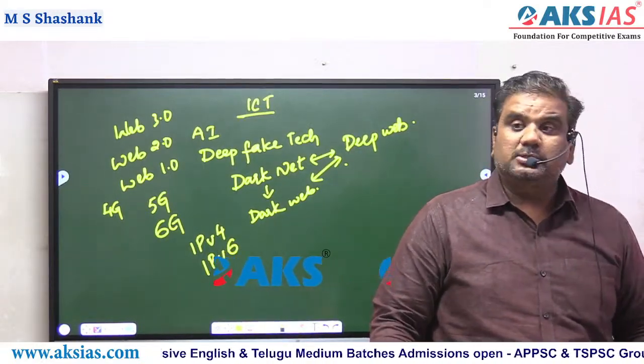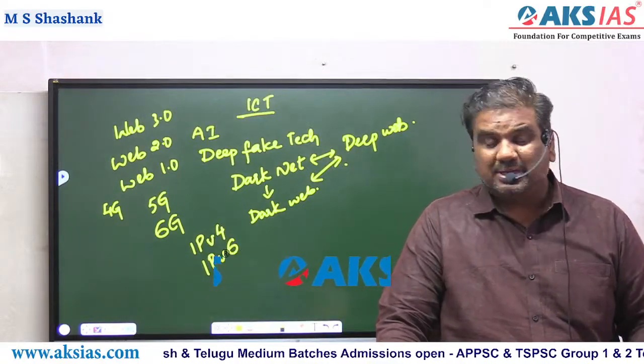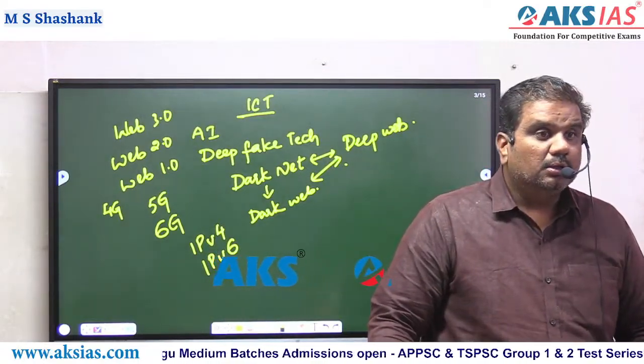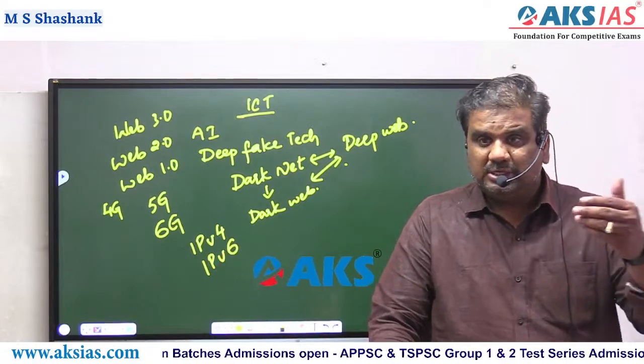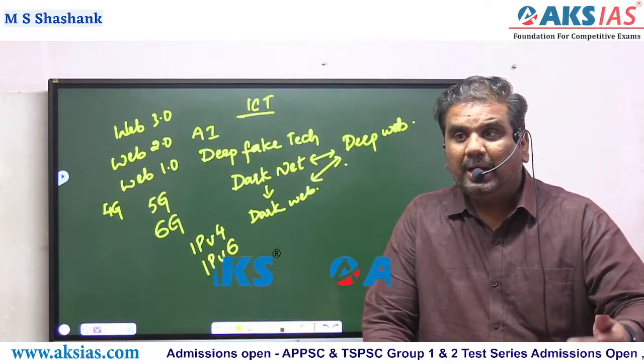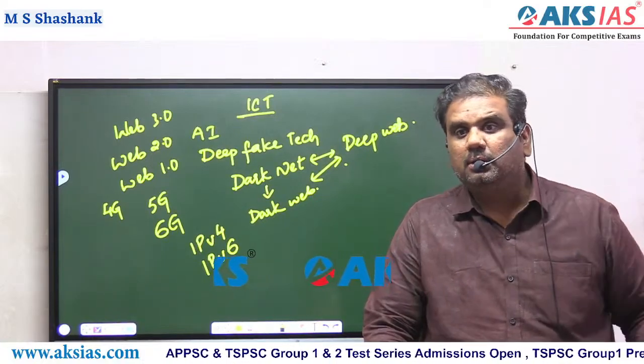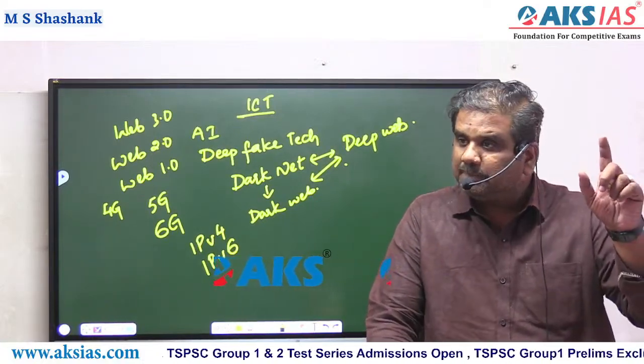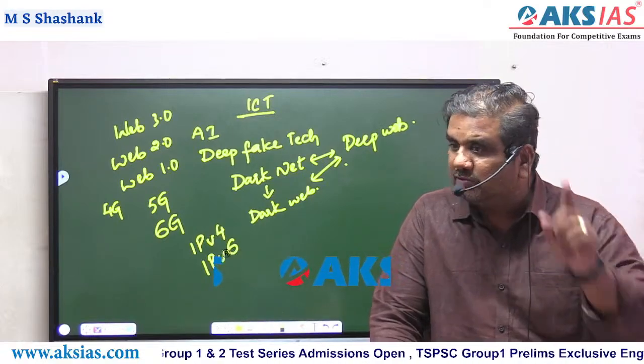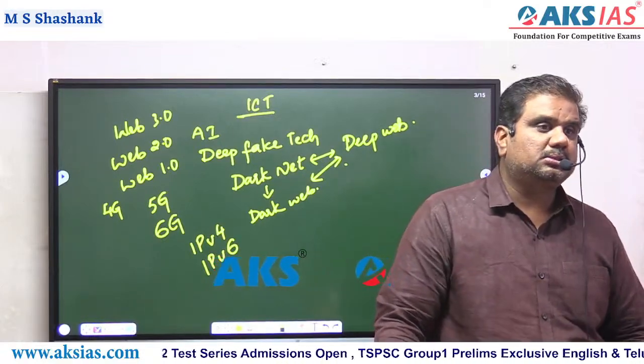You're talking about the case of connected cars. You're talking about the case of connected industries. The future generation is that you are sitting at your home and you can operate any particular machinery which is in your factory, because even those machineries are going to have some IP address.